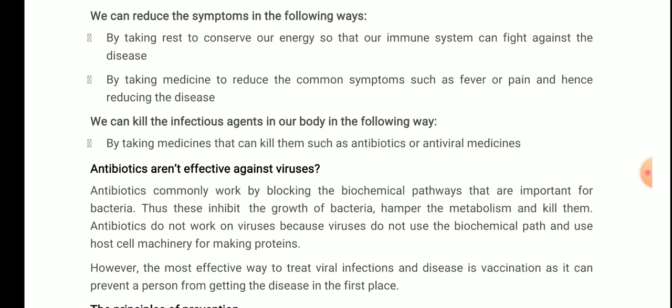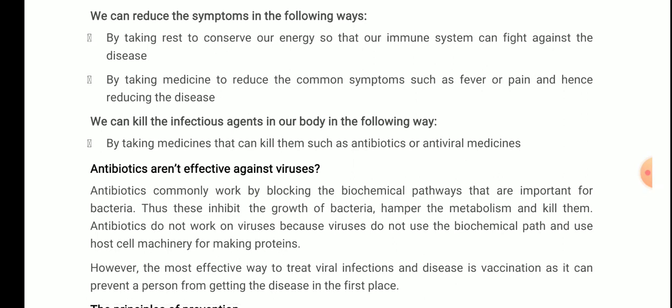Antibiotics aren't effective against viruses. Let's see why. Antibiotics commonly work by blocking the biochemical pathways that are important for bacteria. Thus, they inhibit the growth of bacteria, hamper their metabolism, and kill them. Antibiotics do not work on viruses because viruses do not use these biochemical pathways and use host cell machinery for making proteins. Very important one.